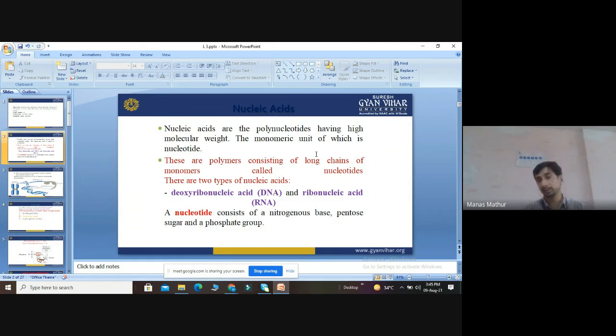So this is the basic introduction to nucleic acid. It contains long polynucleotides, which are made up of base, sugar, and phosphate, in two types, DNA and RNA, deoxyribonucleic acid and ribonucleic acid. Generally DNA is double stranded and RNA is single stranded. We will study their structure in detail a little later, but first we should know the basic definition of nucleic acid.